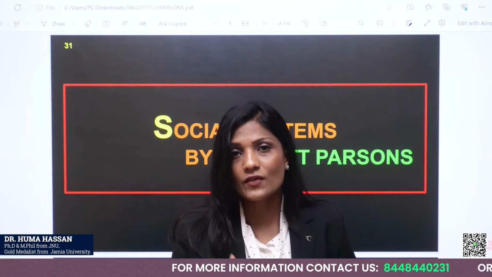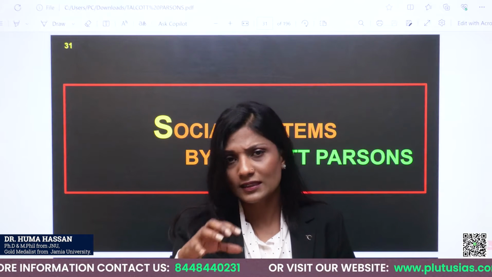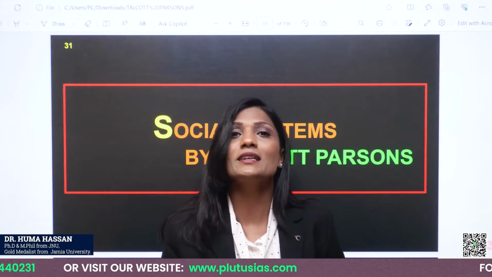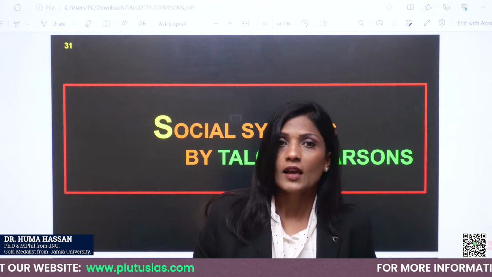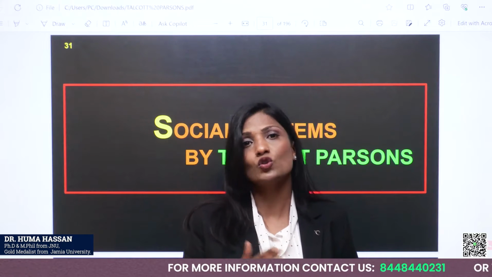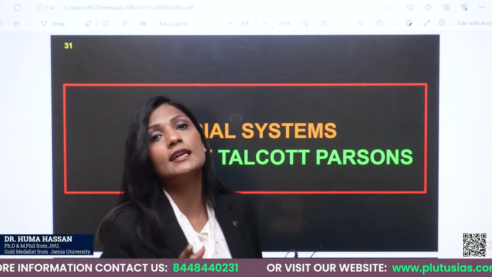And then we can see how actions and how these particular subsystems work or function to maintain stability. So this is the larger crux of social system theory given to us by Talcott Parsons. Let's have a detailed discussion over it.